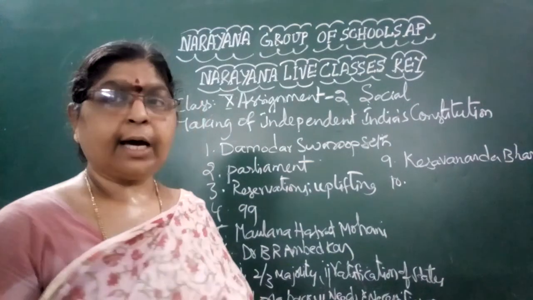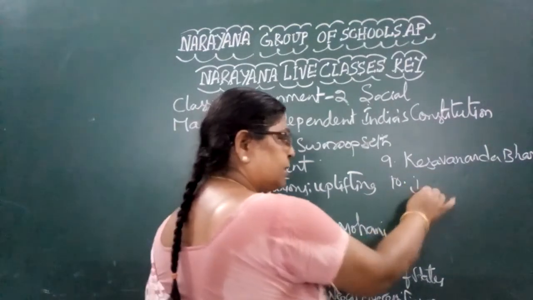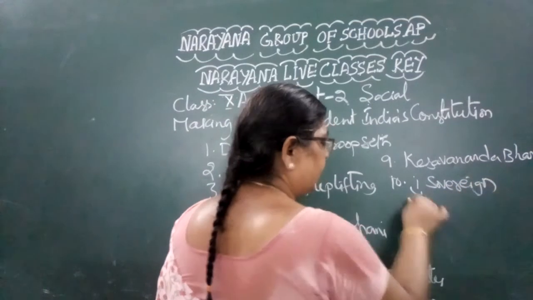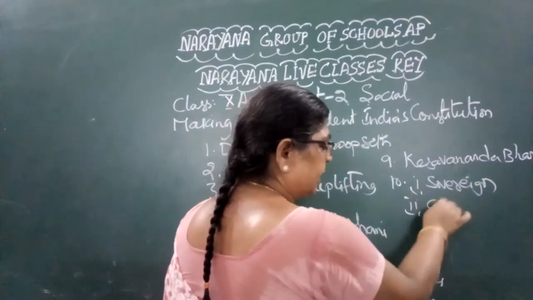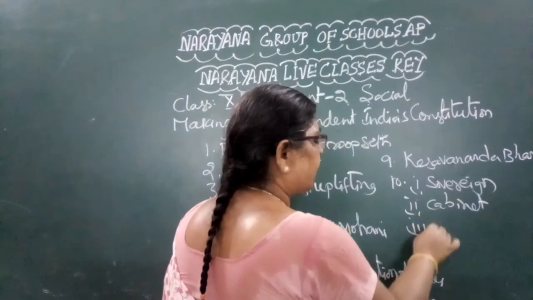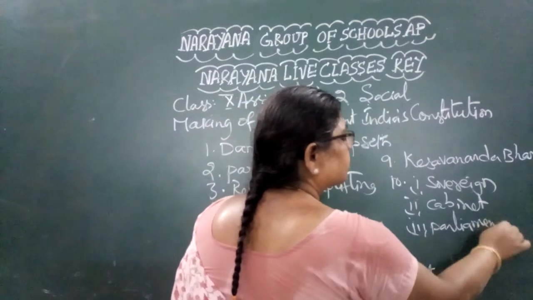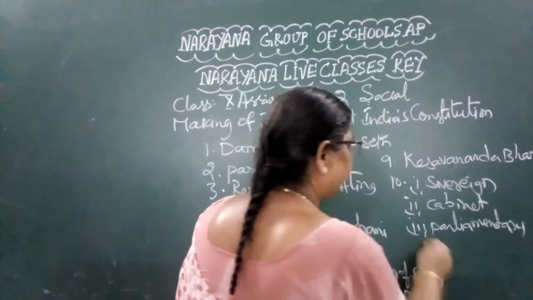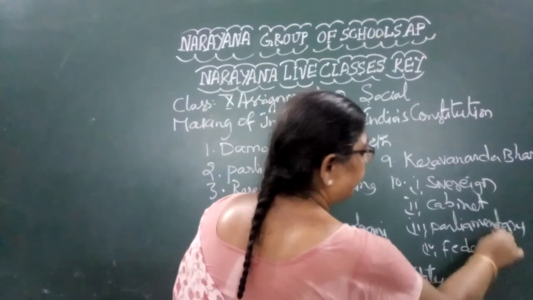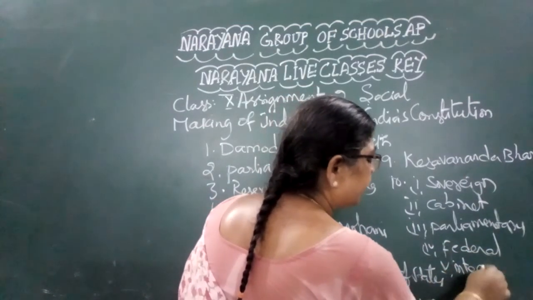Then the next one is: what are the basic principles of the constitution? The first one is sovereignty. The second one is the cabinet system. The third one is the parliamentary system. The fourth one is the federal system. The fifth one is an independent and integrated judiciary.